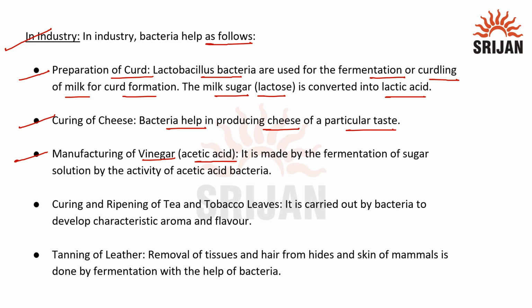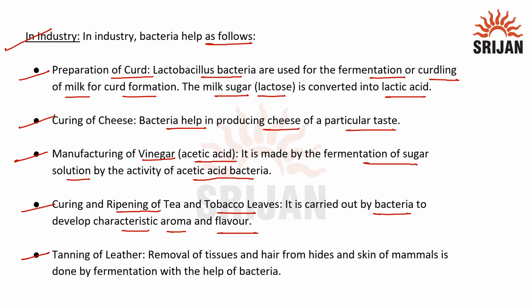It is made by fermentation of sugar solution by the activity of acetic acid bacteria. Then we have curing and ripening of tea and tobacco leaves. It is carried out by bacteria to develop characteristic aroma and flavor.